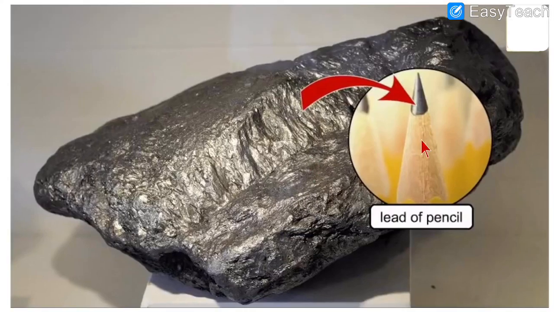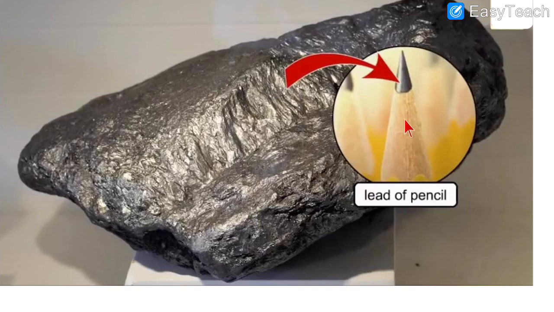It is used for making the lead of the pencil. You write with a pencil, but if there is no lead, how will you write? Can you? No. So this lead of the pencil, you sharpen the lead of the pencil and then you write. The bottom part of the pencil with which you write, that is the tip of the pencil, is made of graphite, a very soft mineral.